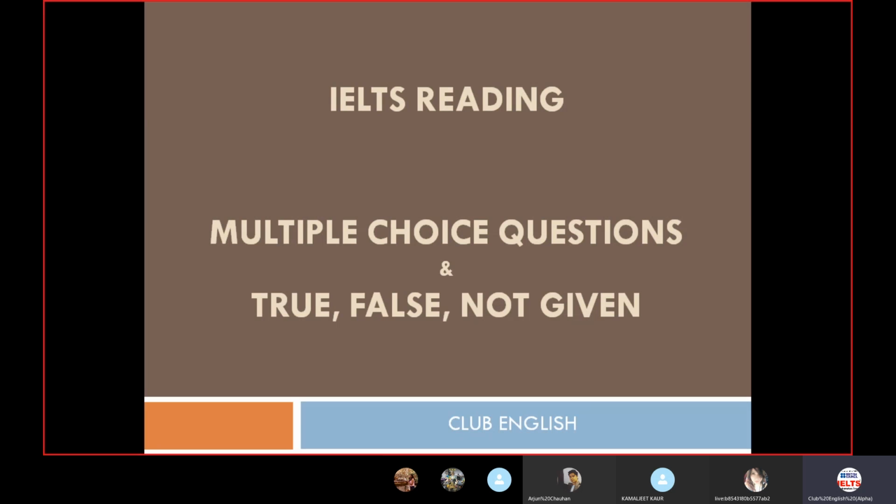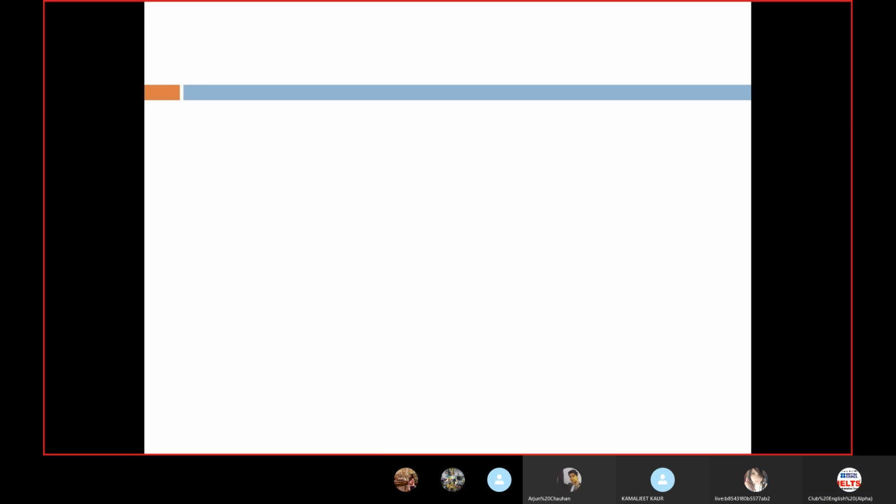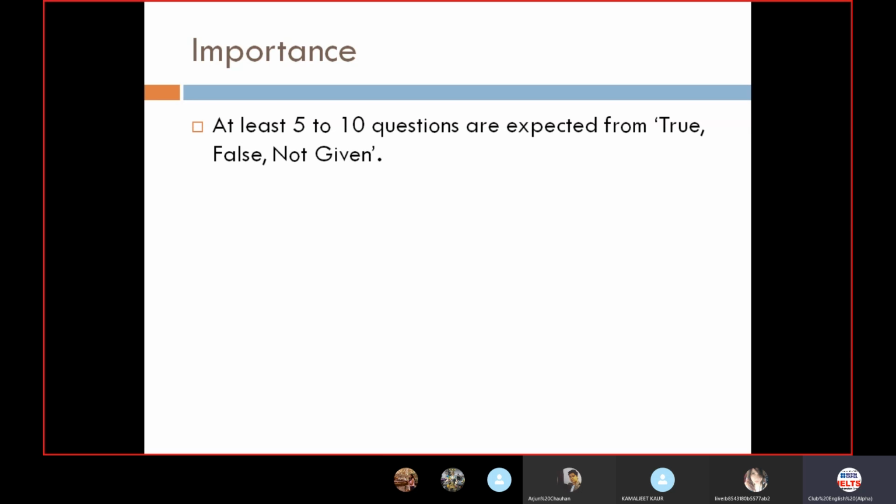Okay, people, so let's start with IELTS reading today with multiple choice questions and true false not given. As far as the importance is concerned, at least 5 to 10 questions are expected from true false not given, as you know. There are few people for whom it would seem like it is getting repeated, but it is not that way. There would be some extra things in this. So please concentrate. At least 5 to 10 questions are expected from the true false not given section.